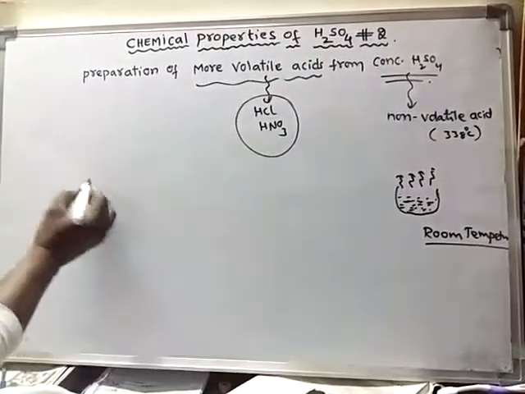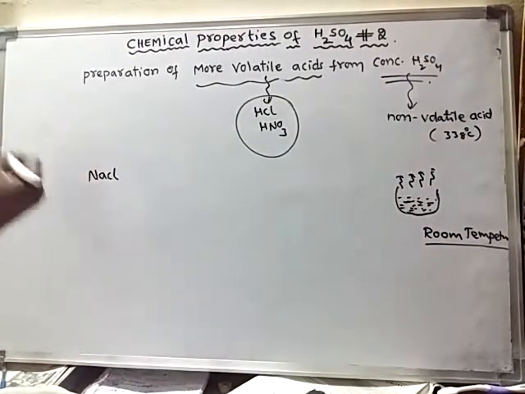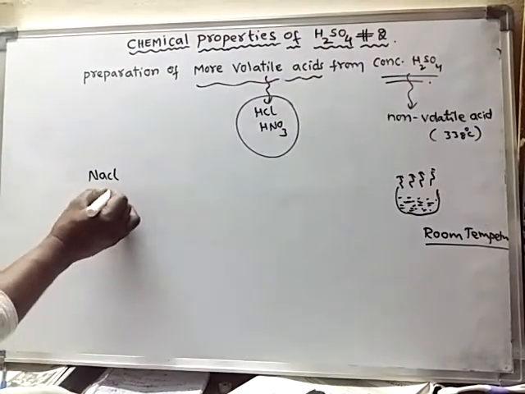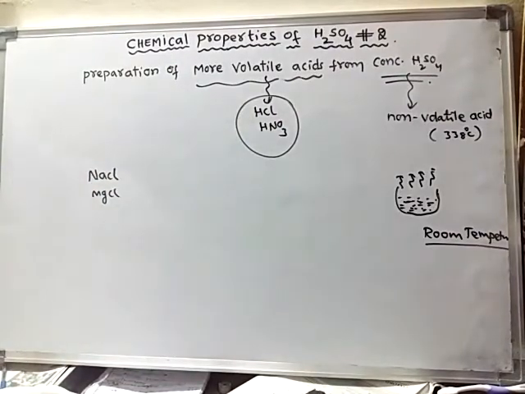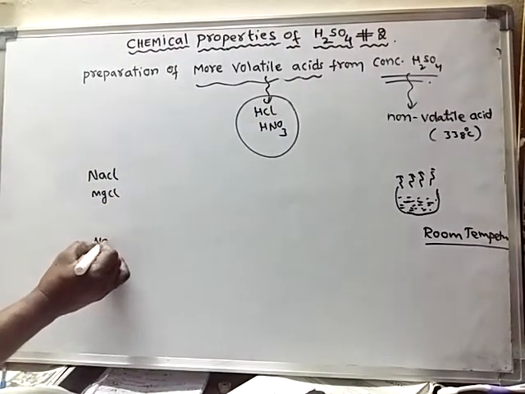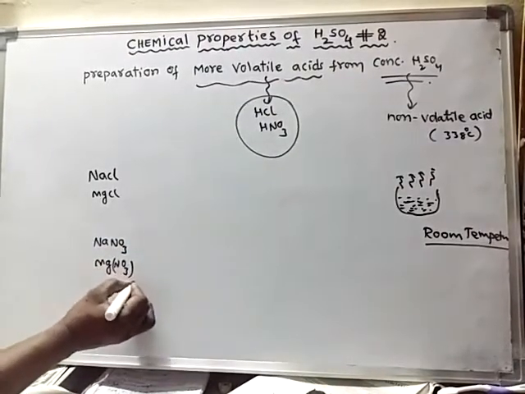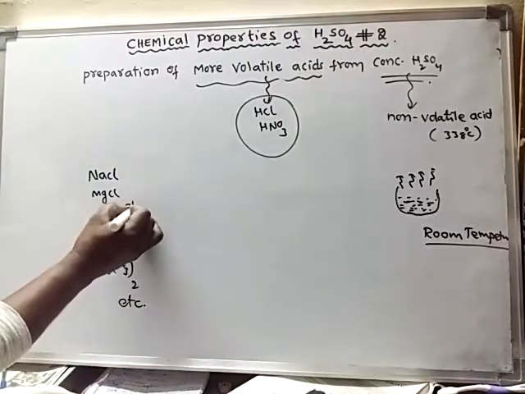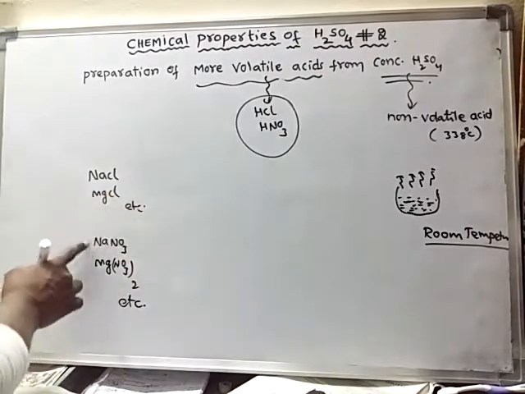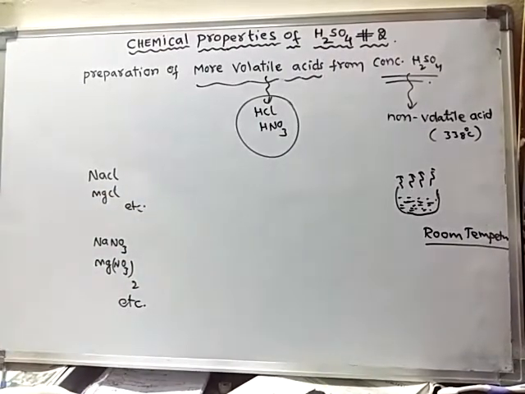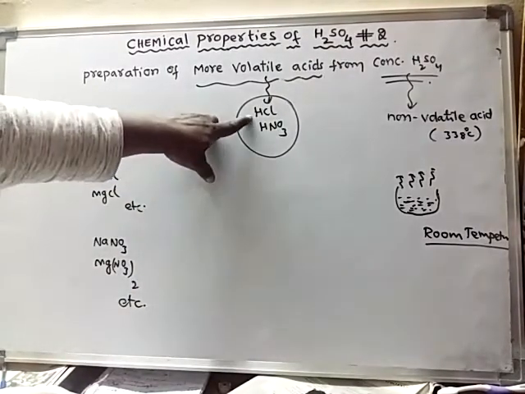For example, from chloride salts such as sodium chloride or magnesium chloride, we can prepare hydrochloric acid.